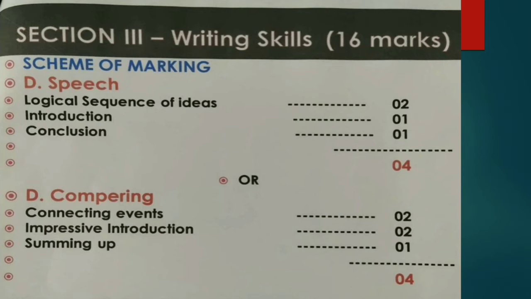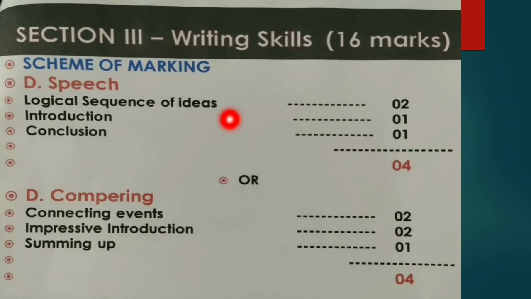Moving on to the next question, that is D, speech writing. In speech writing, the 4 marks are distributed in this manner. Logical sequence of ideas will definitely provide you 2 marks. So you must keep in mind that whatever ideas you are writing, they must be in sequence.